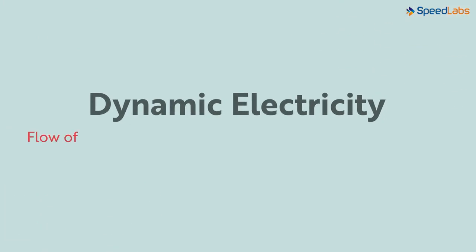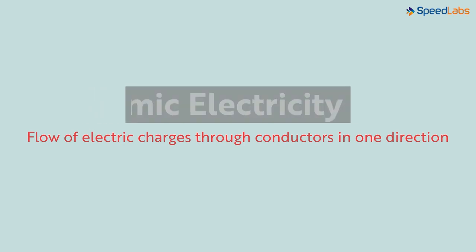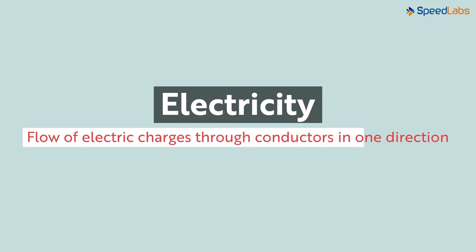So to sum it all up, dynamic electricity is the flow of electric charges through conductors like, say, a copper wire. Generally, when we talk about electricity or electric current, we mean dynamic electricity. Hence, we simply say that electricity is nothing but the flow of electric charges through a conductor.